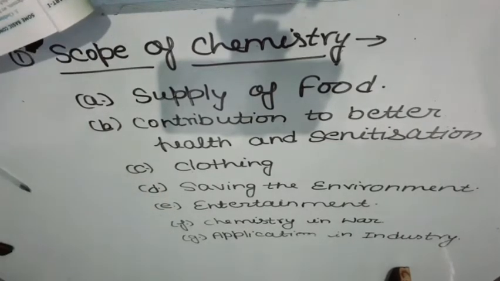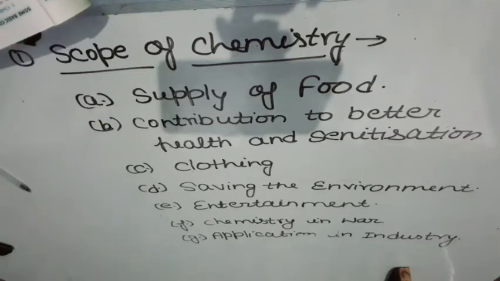Okay, now the next is the field of entertainment. How is chemistry useful in the field of entertainment? Actually, students, there are many entertainment things such as gramophone records, cassettes, photographic films. In all these, chemistry or chemicals are used. So, chemistry is very helpful.